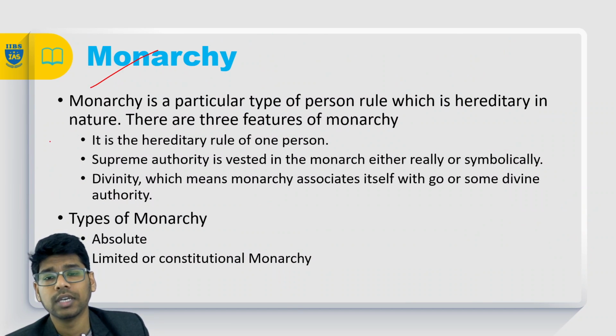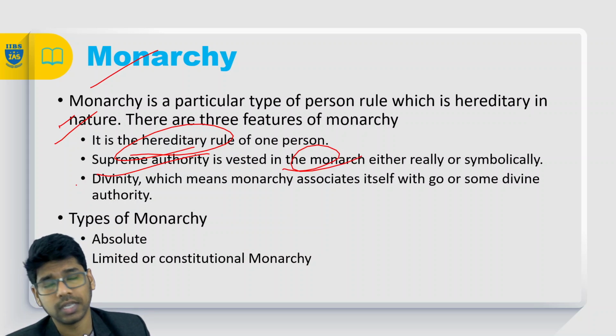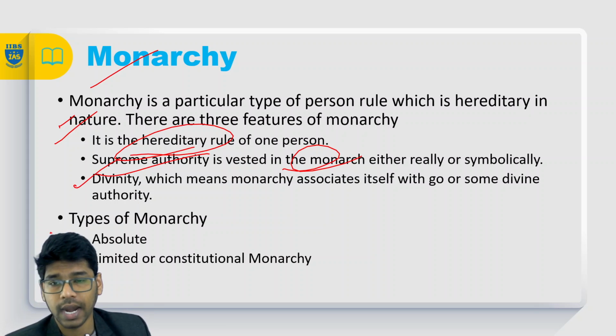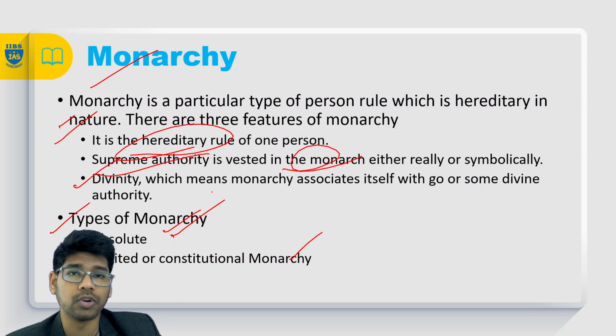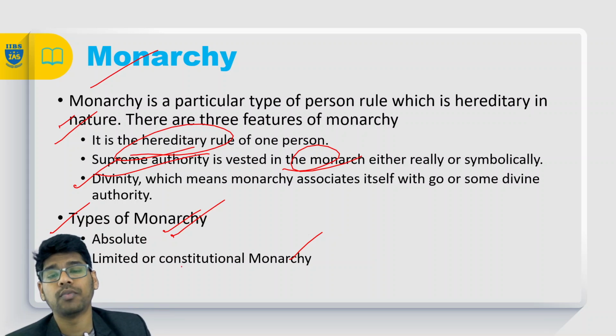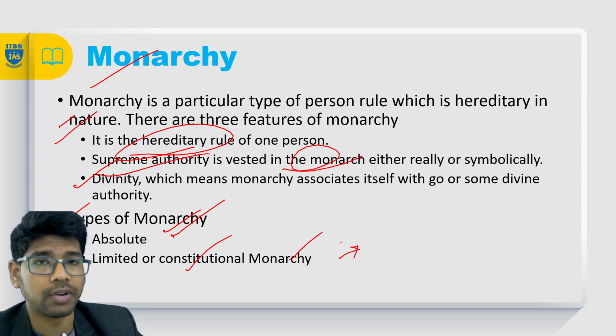And monarchy. In the monarchy, we have hereditary rule, and the supreme authority is vested in the monarch, and sometimes we see that as divinity. And the types of monarch: absolute and limited monarch. The absolute monarch is the supreme head of the executive as well as the legislature, whereas the constitutional monarch is just a legislative head but not the executive head. The executive head will be the prime minister.